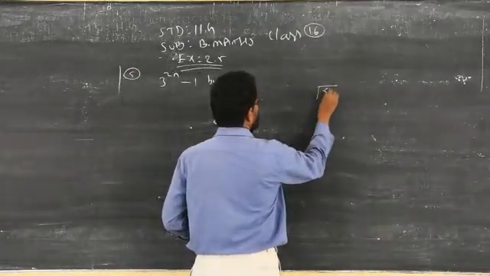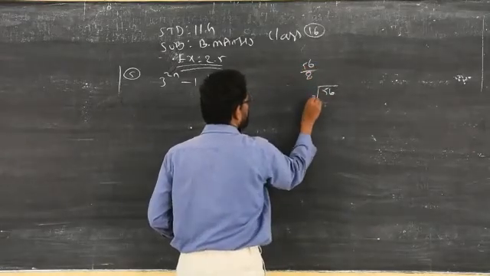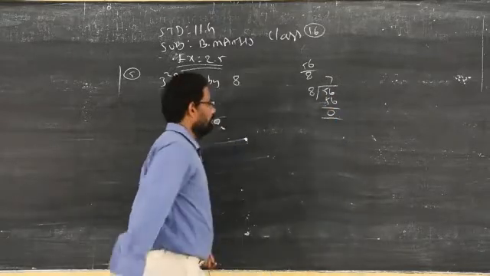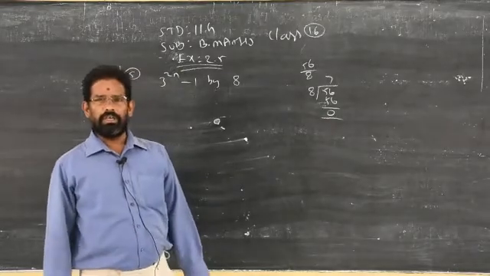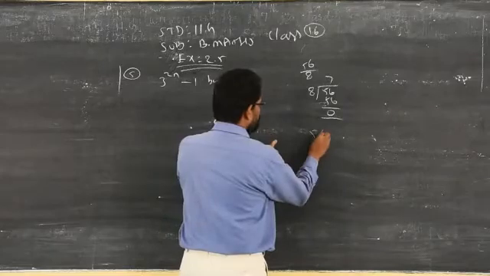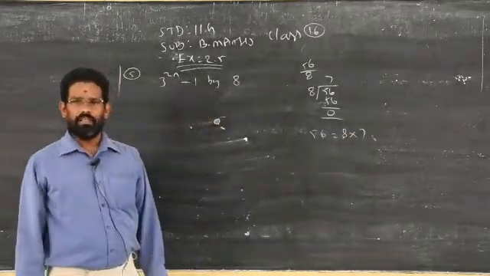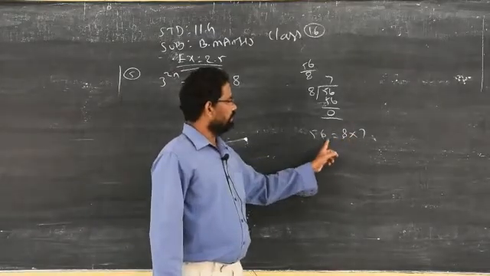If you divide 56 by 8, this is the normal procedure, 7 8s are 56, you will get 0 remainder, isn't it? So how many times will 8 go in 56? 7 times. So you can write 56 is equal to 8 into 7. How many times will 8 go in 56? 7 times.